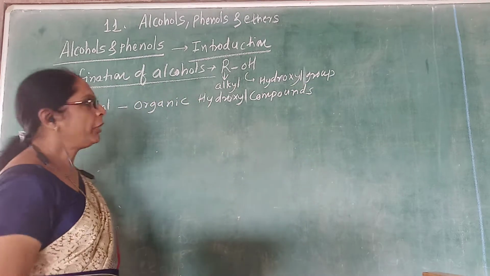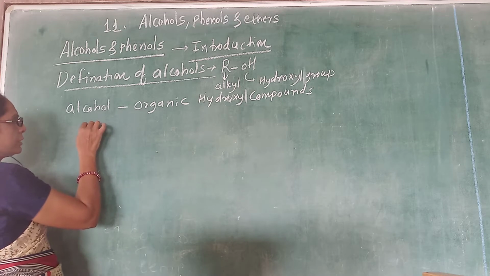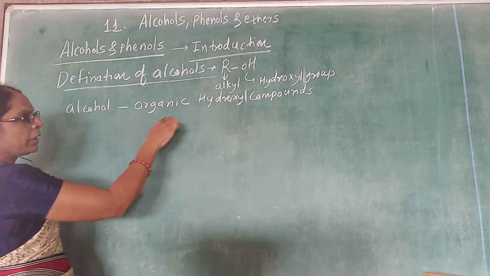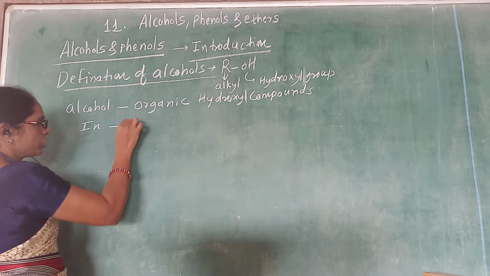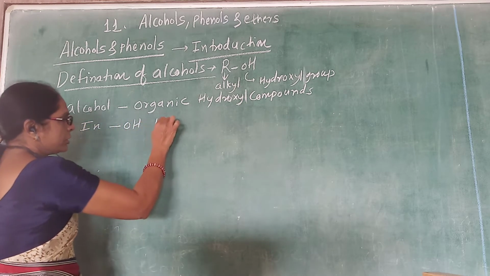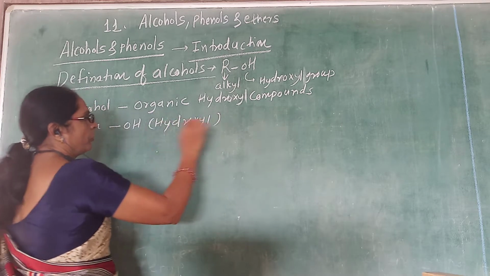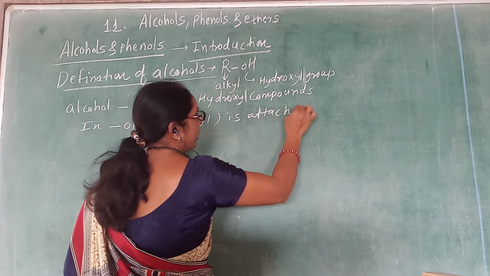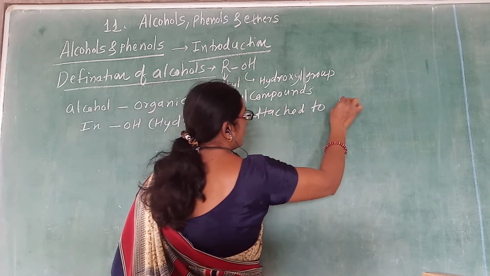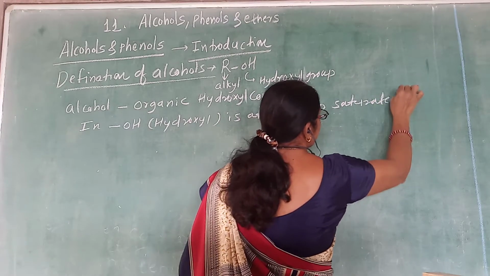So how do we define alcohols? Alcohols are defined as organic hydroxy compounds in which OH, that is the hydroxyl group, is attached to a saturated carbon atom.